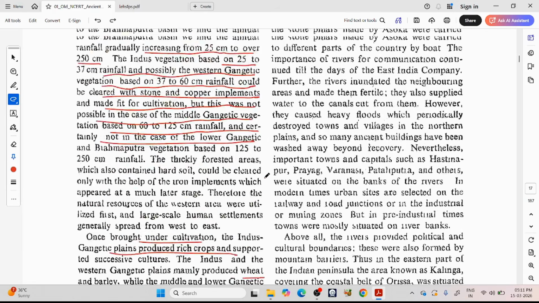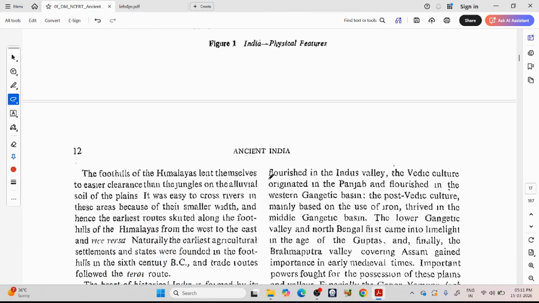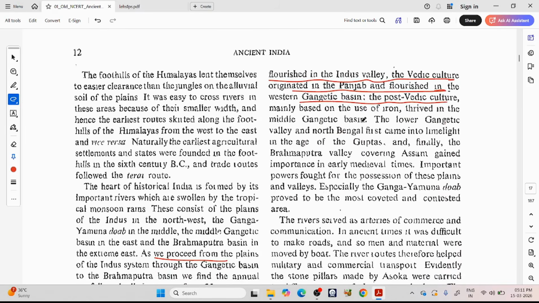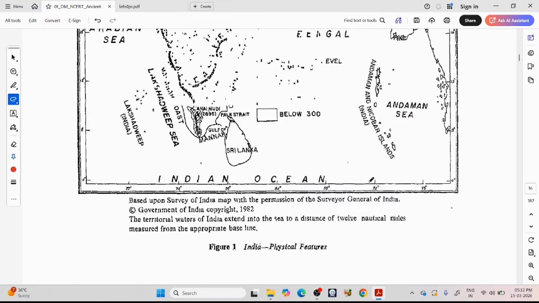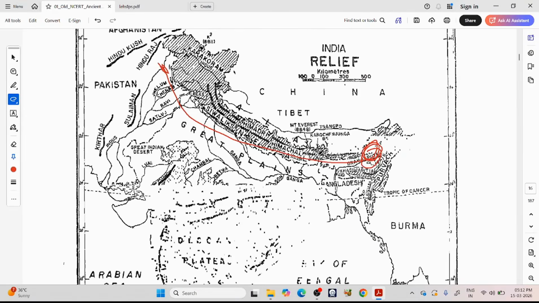The Harappan culture originated and flourished in the Indus Valley. The Vedic culture originated in the Punjab and flourished in the Western Gangetic Basin. And the post-Vedic culture, mainly based on the use of iron, thrived in the Middle Gangetic Basin. The Lower Gangetic Valley and North Bengal first came into the limelight in the age of the Guptas. And finally, the Brahmaputra Valley gained great importance in the early medieval times. So here, a very clear link between timelines and geography was established.